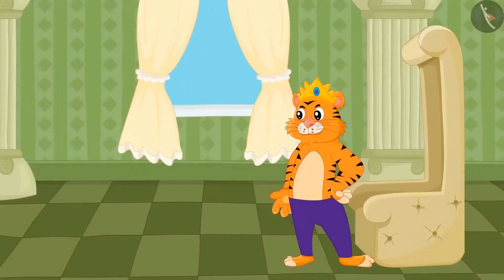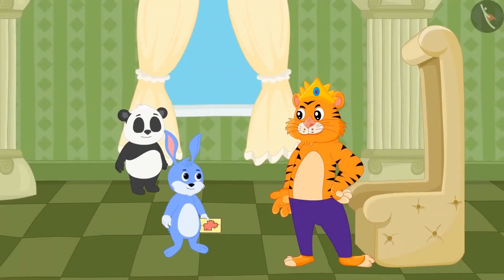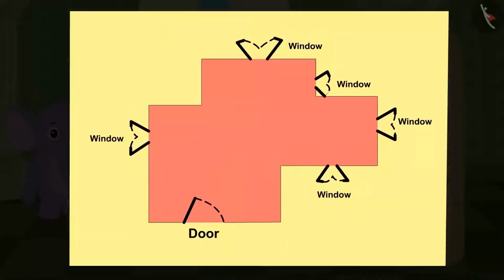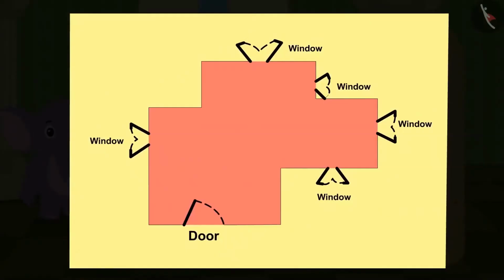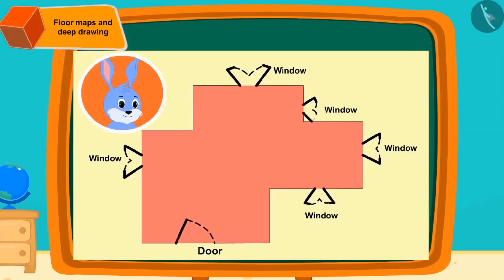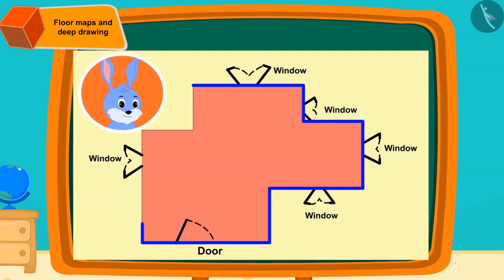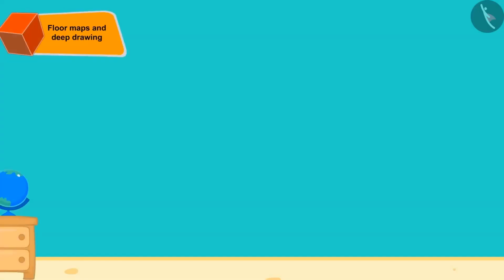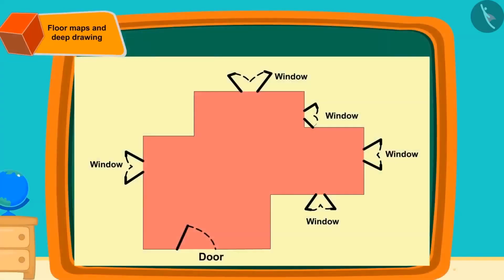The very first day, Bunny reached first to the king with a floor map to renovate his room. The floor map looked like this. Kids, do you know about a map of the floor? From the map of the floor of a room or the house, we can find out where the windows and doors are in it. Can you tell by looking at the map of the floor how many windows are there?